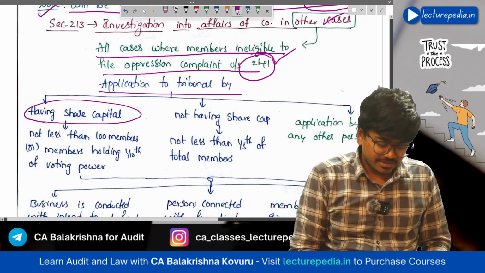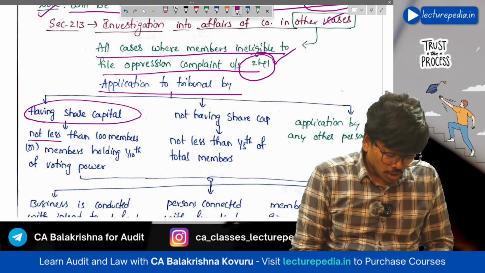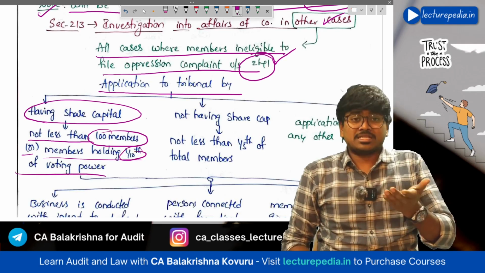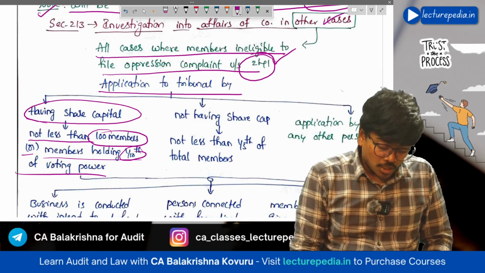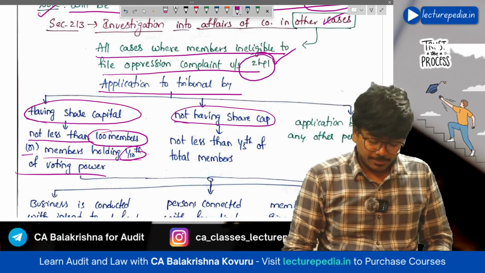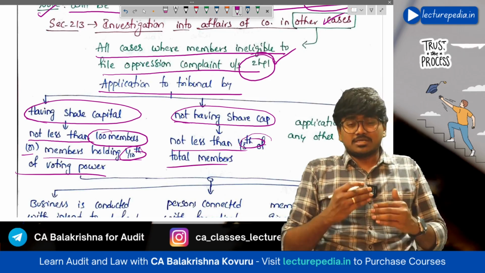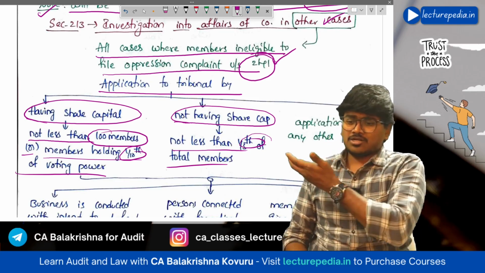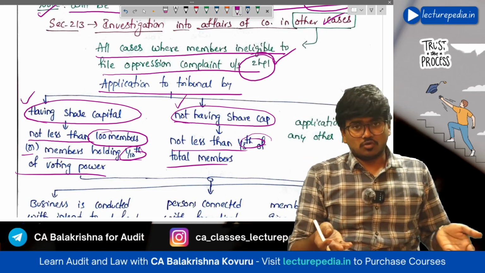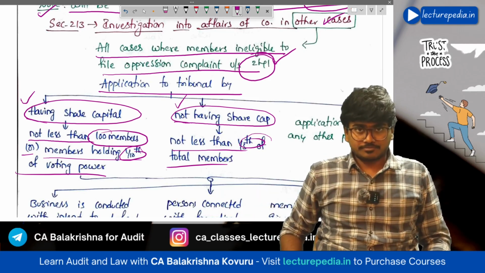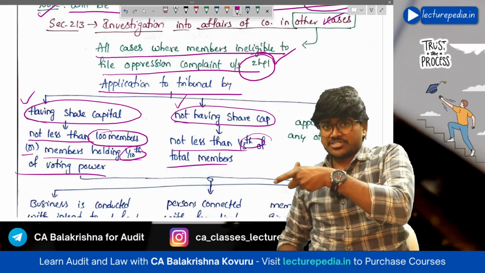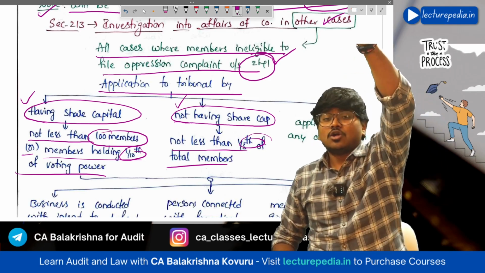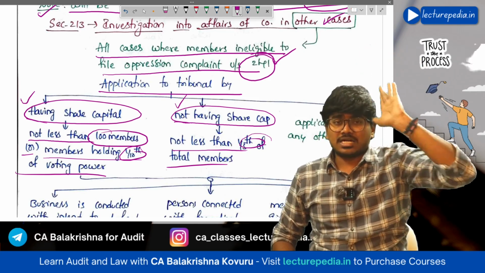Here also, to make an application to the tribunal for investigation, a certain basic requirement is there. If the company is having share capital, then not less than 100 members, or members holding up to 1/10 of the voting power, have to make the application. In case of a company not having share capital, then not less than 1/5 of the total members have to make the application. Now you might get a doubt, sir, here also there are certain limits, just like section 241. The shareholder has come to section 213 because he is not able to file an oppression application under section 241 because of not satisfying those conditions.